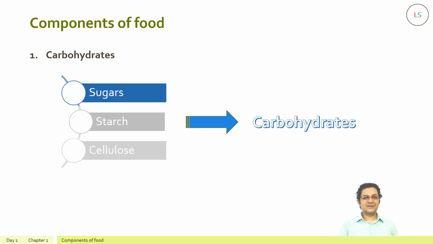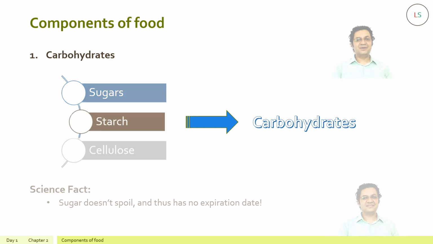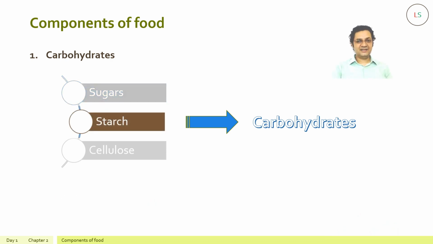Sugars are the most simple carbohydrates. They taste sweet and readily dissolve in water. Now a science fact related to them. Sugars don't spoil and thus they have no expiration date. Whereas starch are complex carbohydrates. They don't readily dissolve in water and they don't have any particular taste.